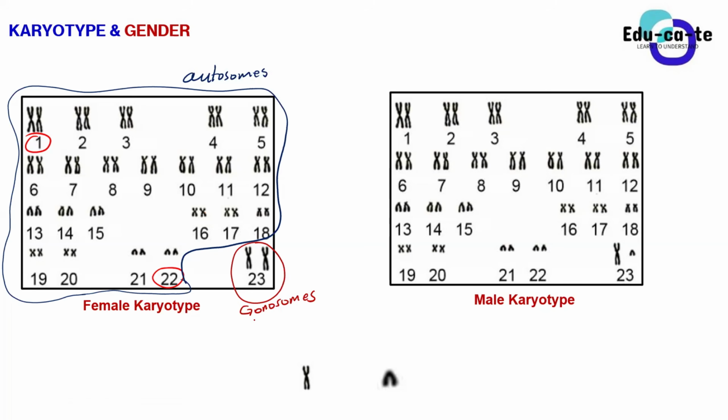All right, cool. So I've got 2 karyotypes here. One belongs to a male, another one belongs to a female. The only difference between a male and a female person is their gender. Are you guys aware of that?